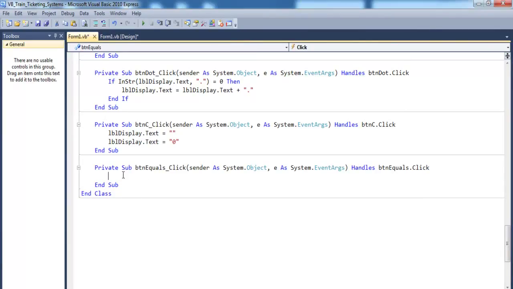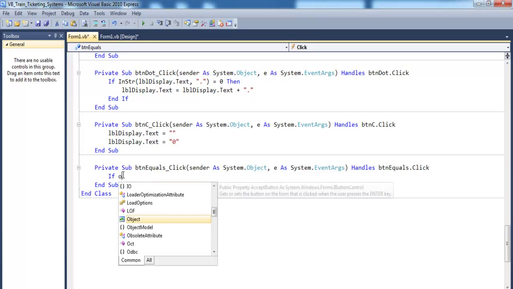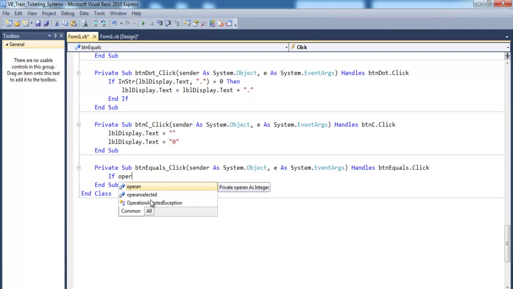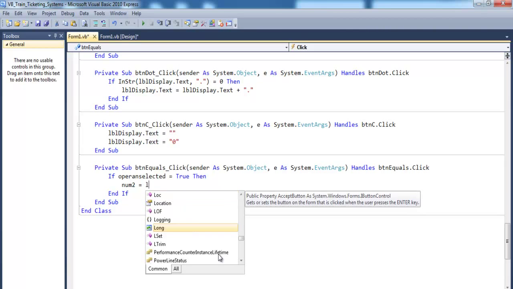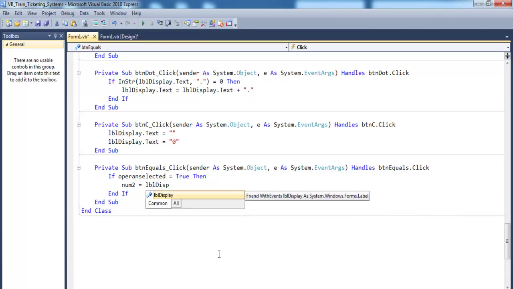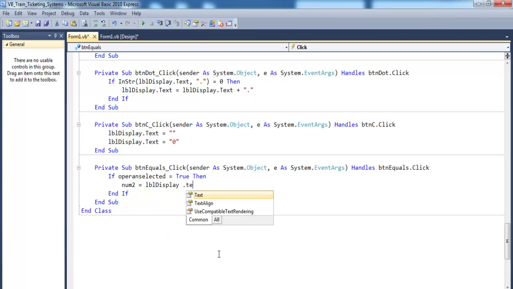Now for the calculation, let's use the equals. So we start by saying if operand selected equals true, then we can say number 2 equals lbl display dot text.